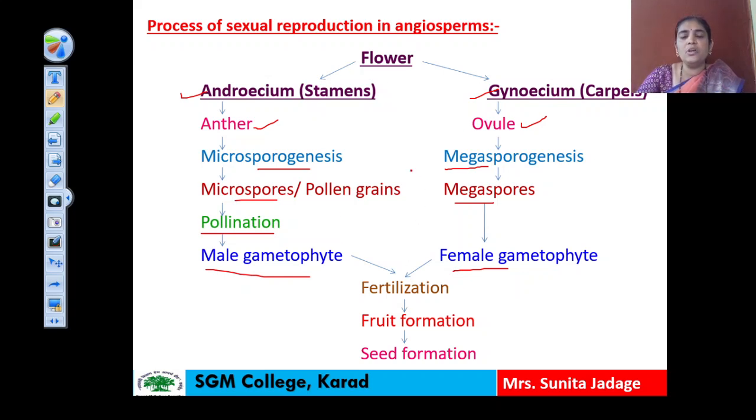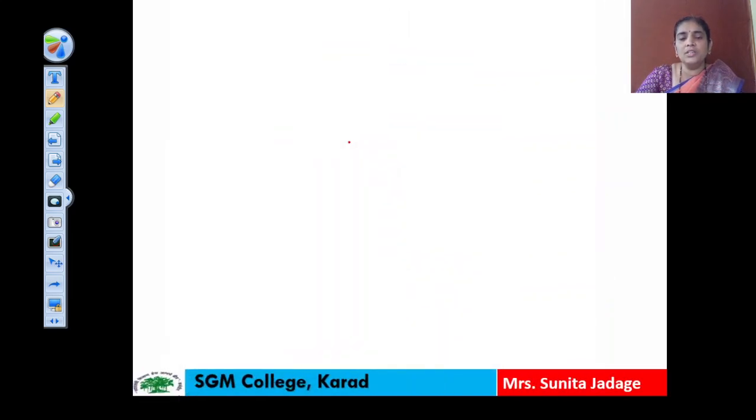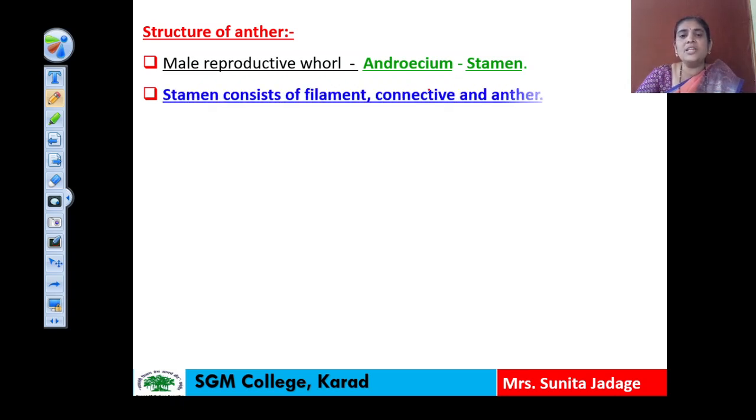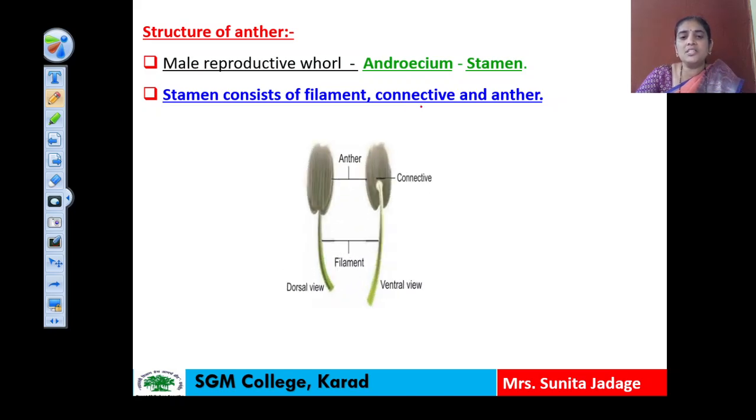So first of all we have to see about the male reproductive whorl, and then we will see the female reproductive whorl. So the male reproductive whorl, that is the androecium, the structure of anther we have to see here. The androecium is made up of stamens, and here stamen consists of filament, connective and anther. As we can see in this diagram, this is the structure of stamen, this is the filament, these are the anthers, and this is the connective.